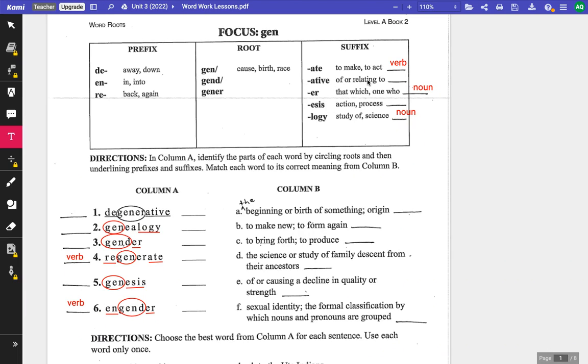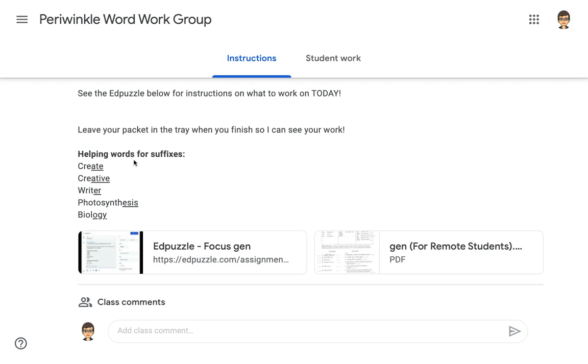So one part that some people had trouble with was the suffix ative. If you looked at the assignment, you could see that I put some helping words here for suffixes. The word I wrote for the ative suffix is the word creative. Creative is a word that we use to describe people, and describing words are adjectives. Some people thought maybe creative was a noun or a verb. Make sure that we have marked that the word creative and the suffix ative